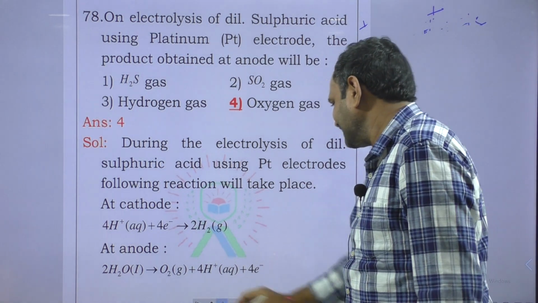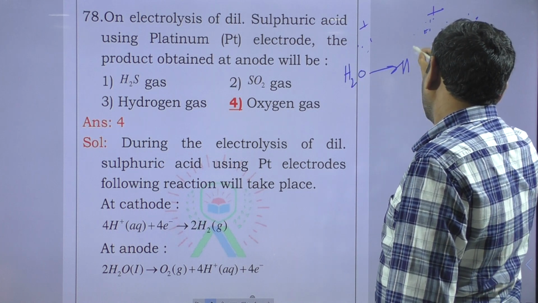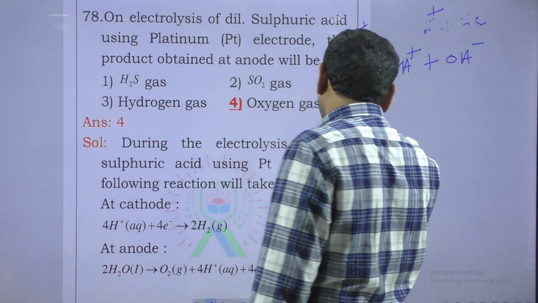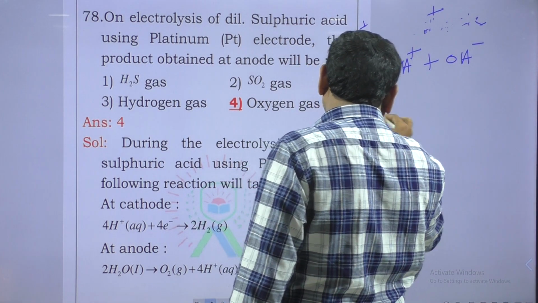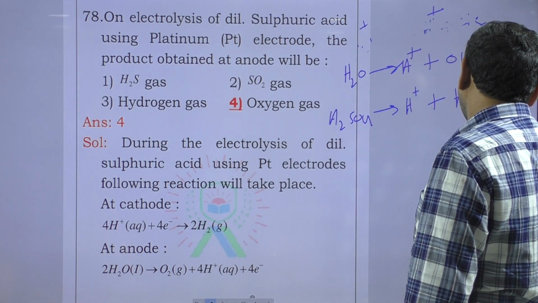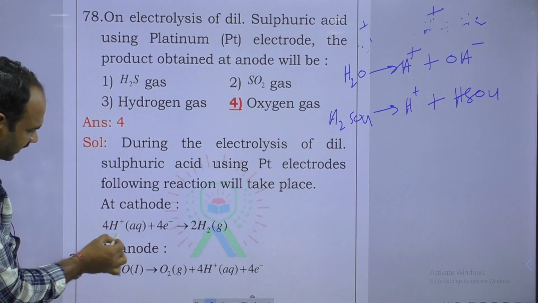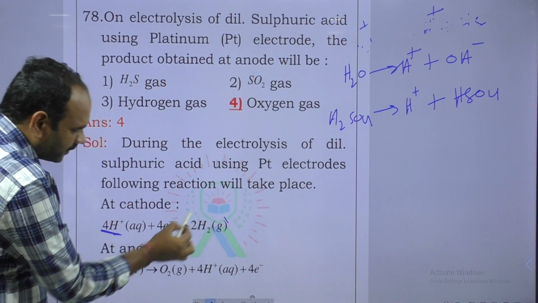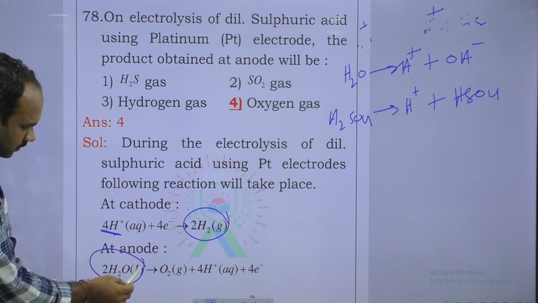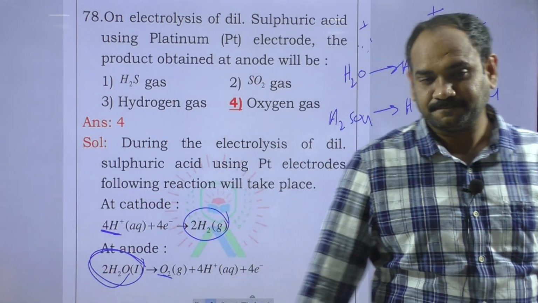By electrolysis, water molecules, H2O, is dissociated to H plus and OH minus, and H2SO4 is dissociated to H plus and HSO4 minus. Generally the H plus ions migrate towards the cathode and are liberated as H2, and OH minus ions migrate towards the anode and are liberated as O2. Next question.